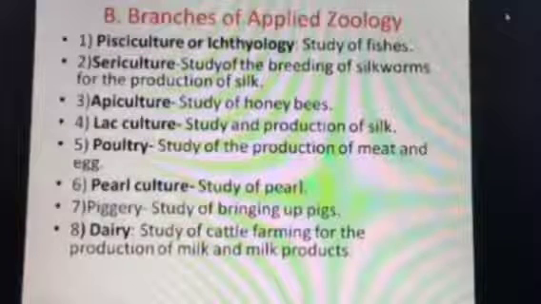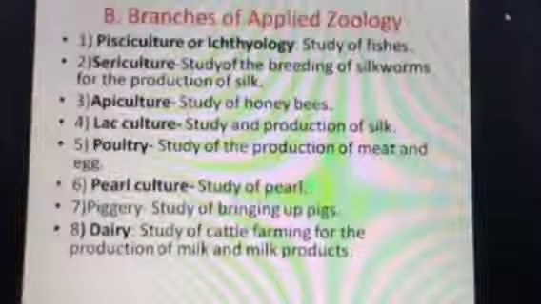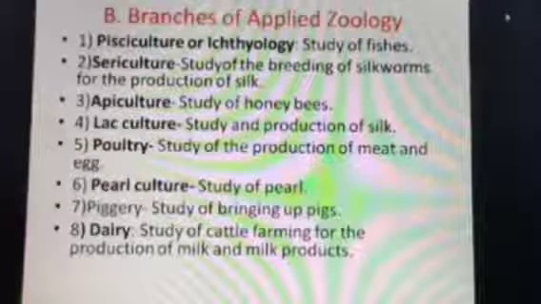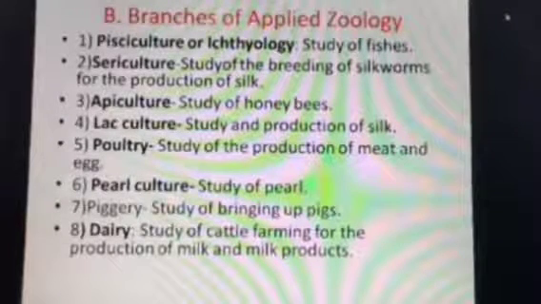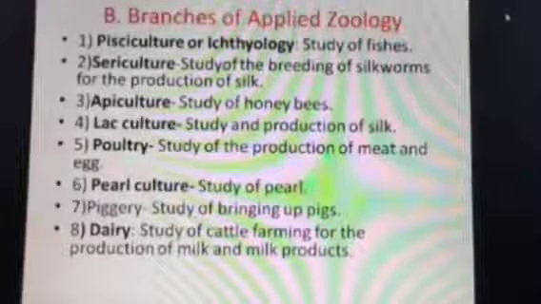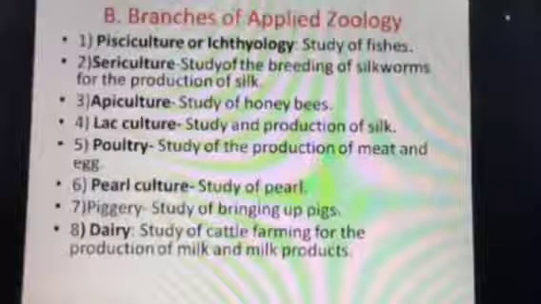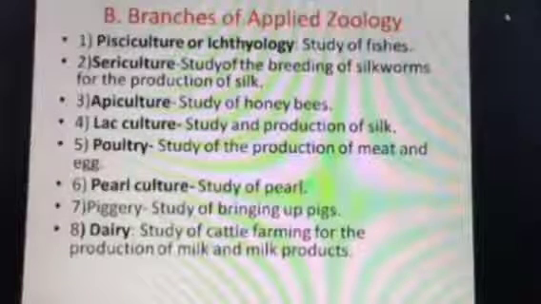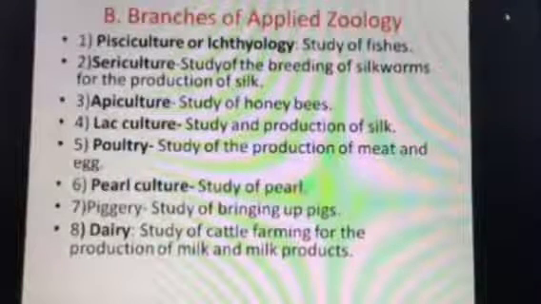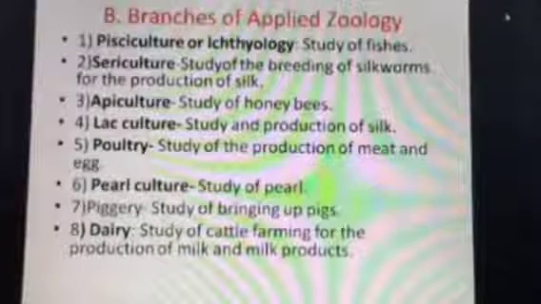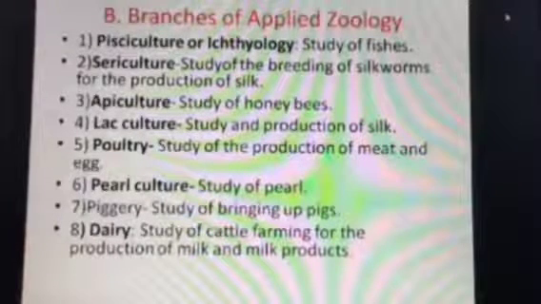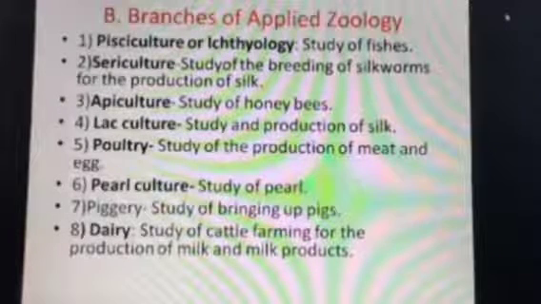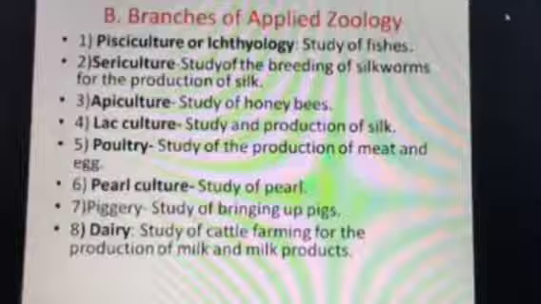So about animals. What are the different applied branches? As you know, in the market, you are buying fish. One can earn a valuable amount of money from it. So, pisciculture or ichthyology is the study of fish, not only fish, study of which fish, which type of fish, how it can be grown, and all these things are discussed under pisciculture or ichthyology. Next is sericulture, study of breeding of silkworm for the production of silk.